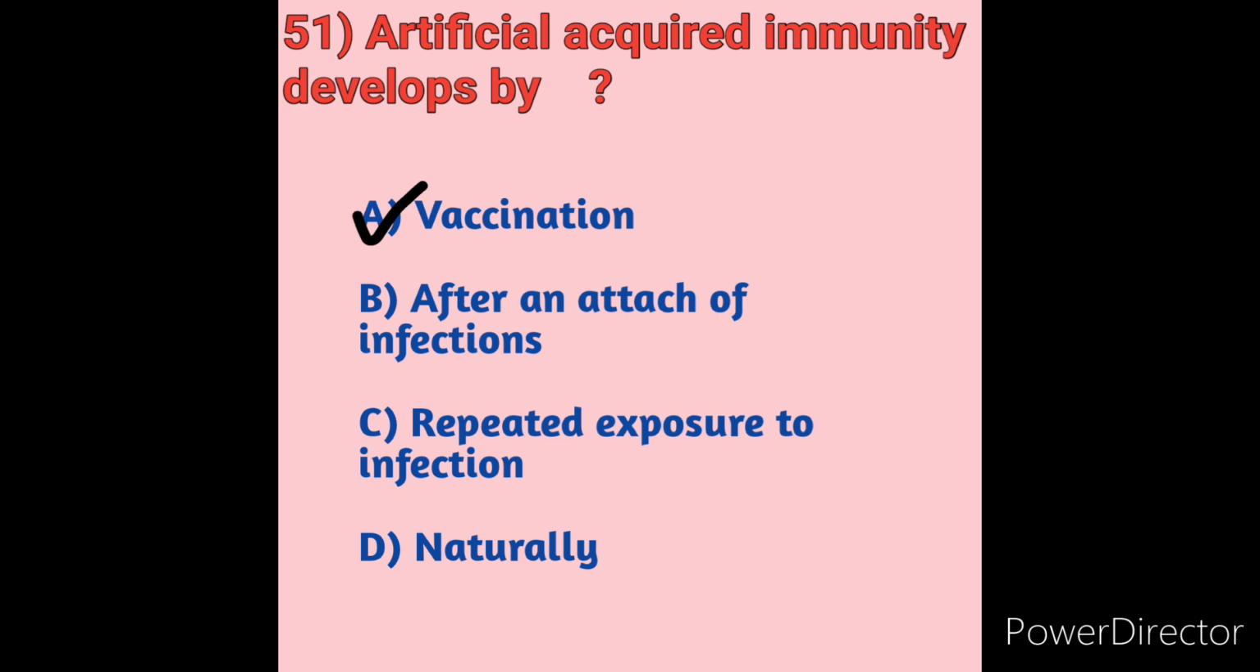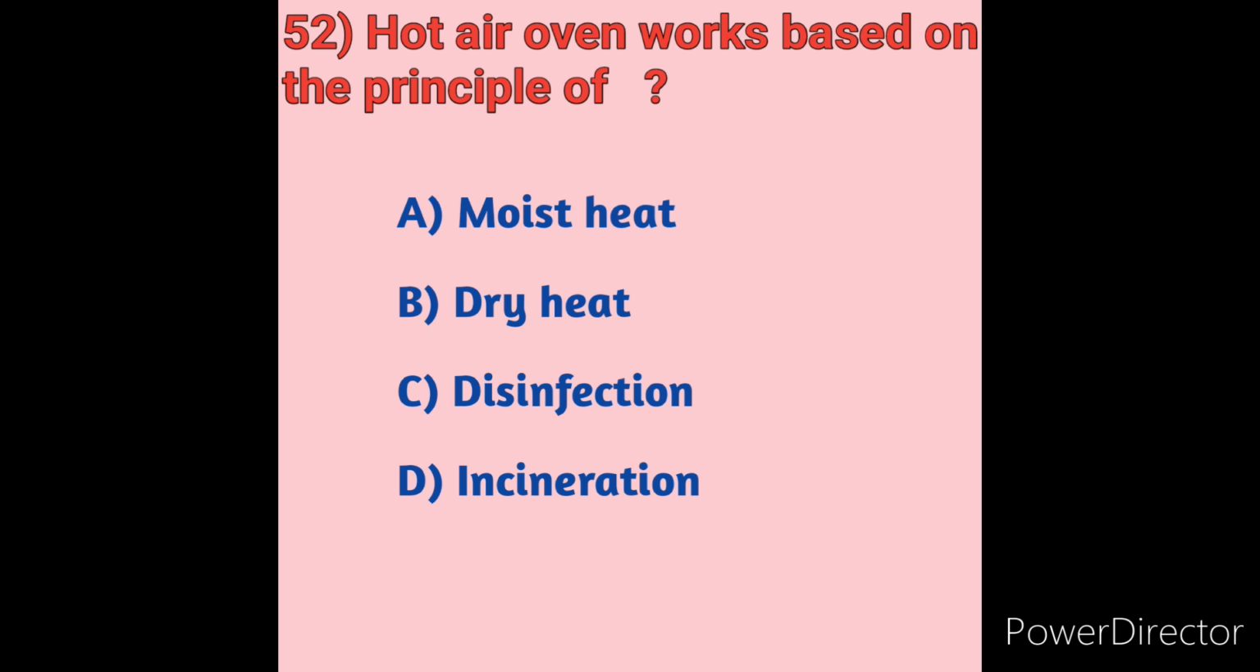Next we will move on to question number 52. A hot air oven works based on which principle? We will see the options. Option A, moist heat. Option B, dry heat. Option C, disinfection. Option D, incineration. We will see them one by one.